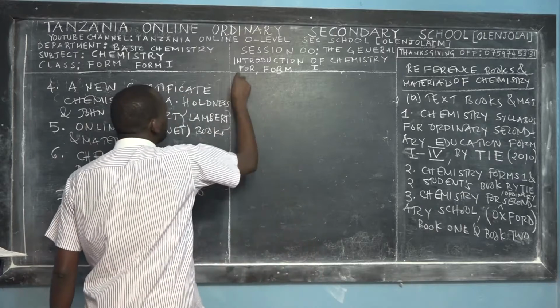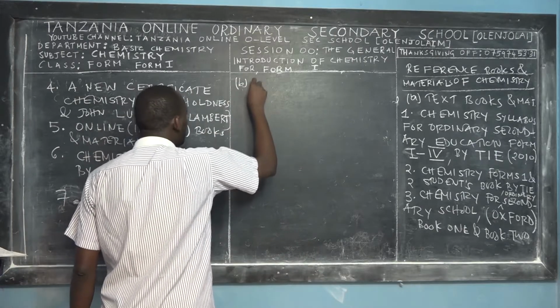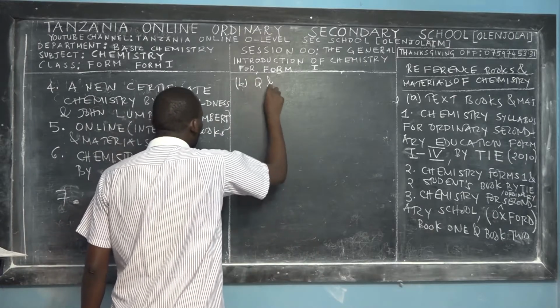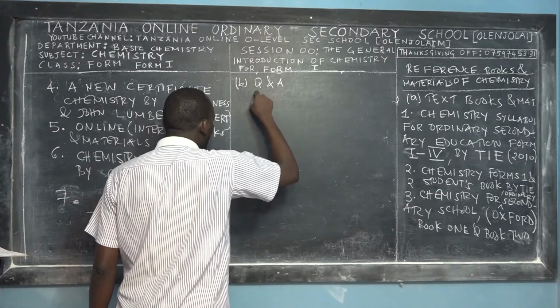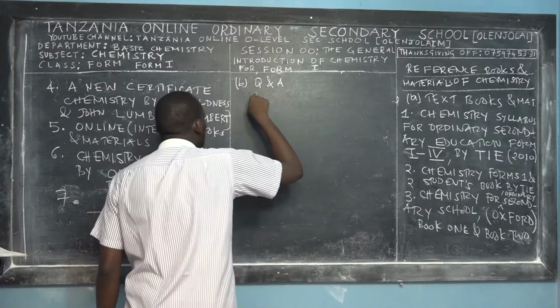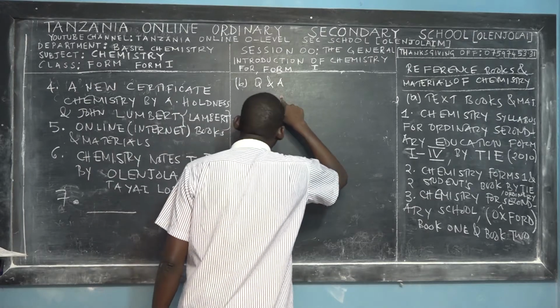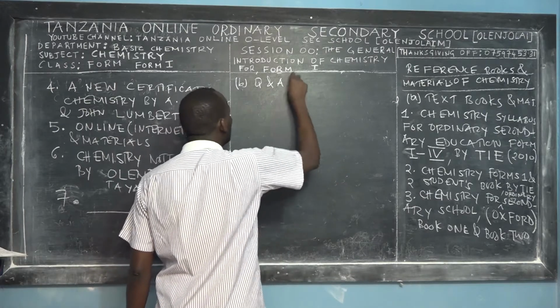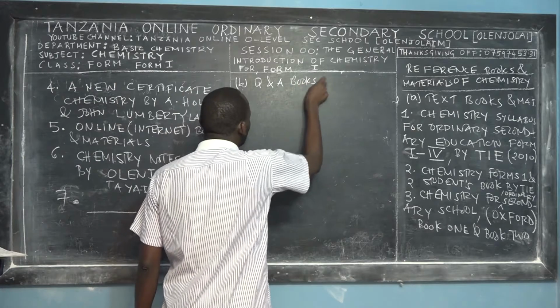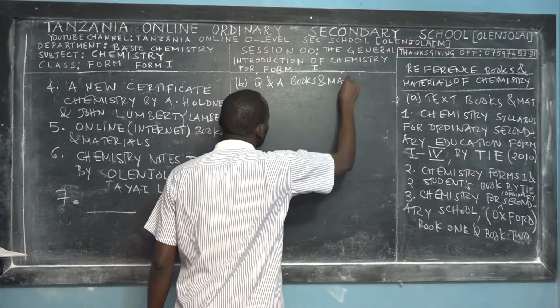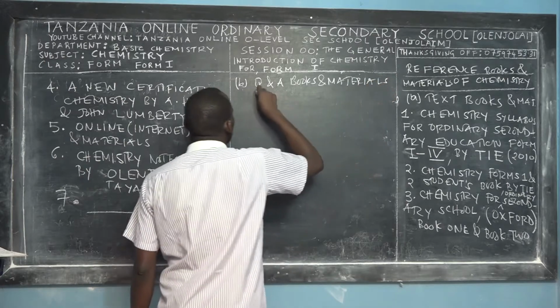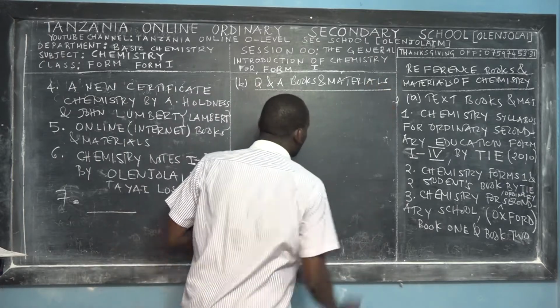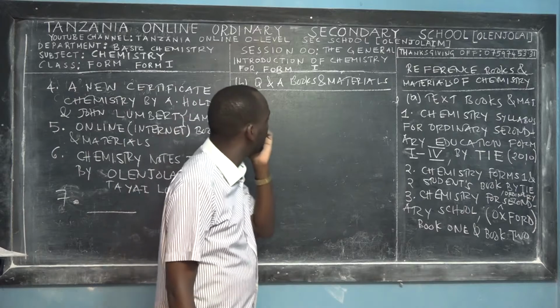So let me go to B. I told you that the next group of books, reference books and materials, is called the QA. Q stands for question, A stands for answer. Question and answer notebooks and materials, right? For chemistry Form 1.